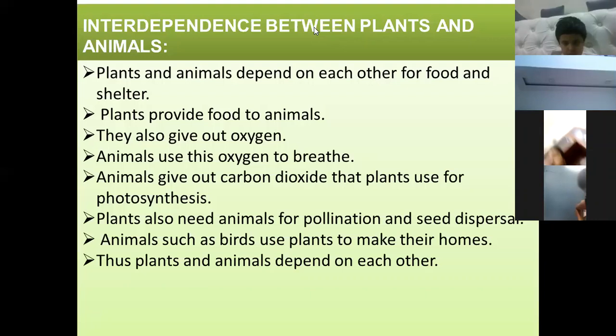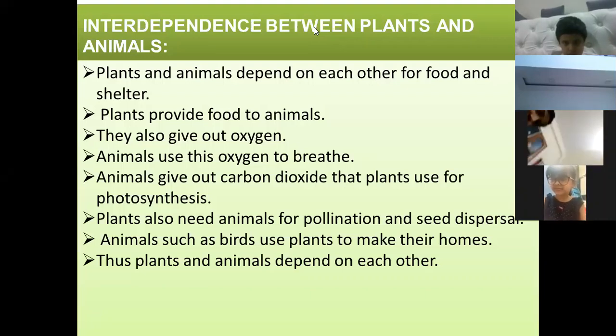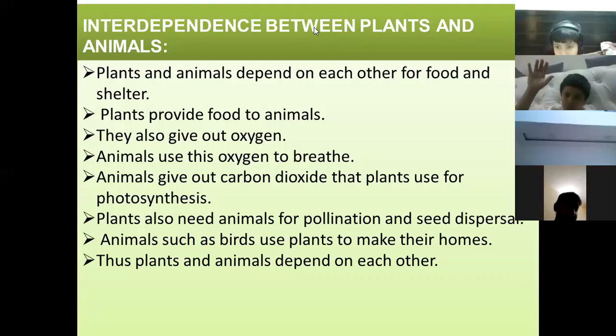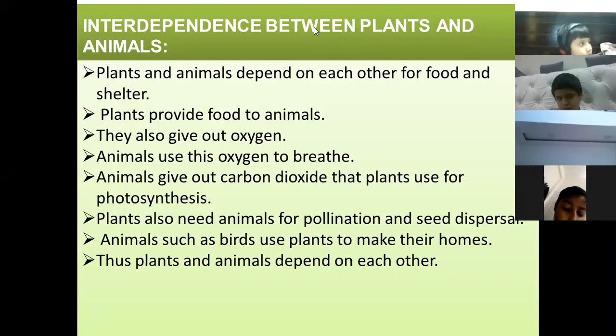What is that gas? Yes, who is this? Ma'am, oxygen. What is your name? Preet Chhabra. Very good. The gas released by plants after photosynthesis is oxygen. And oxygen is very important for us to survive because we breathe. All animals and human beings breathe oxygen. Clear?